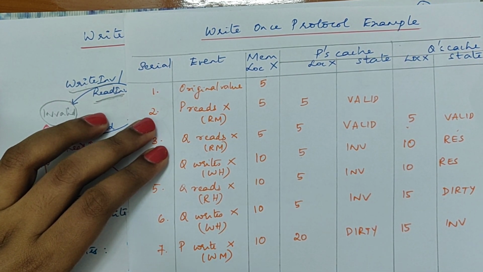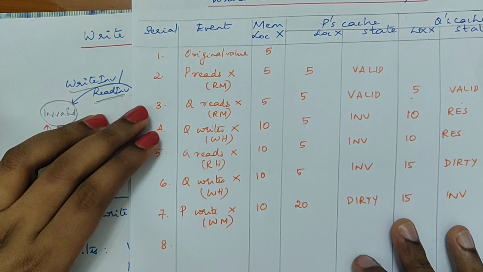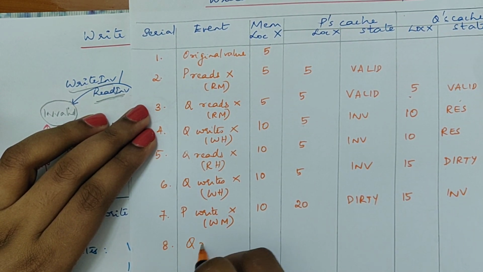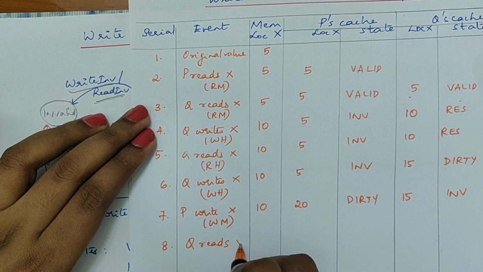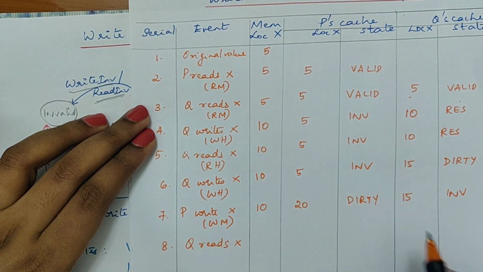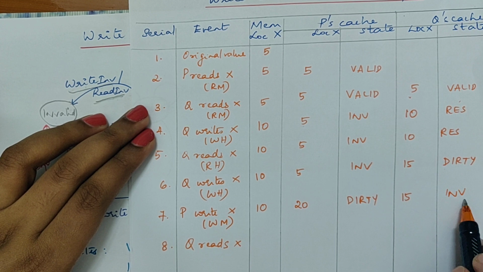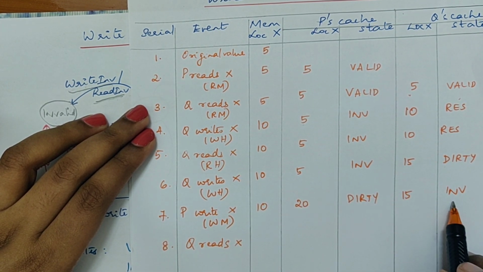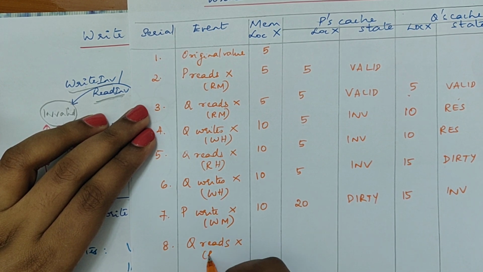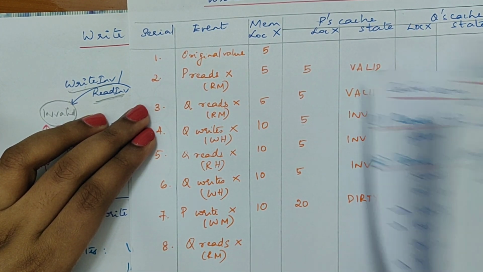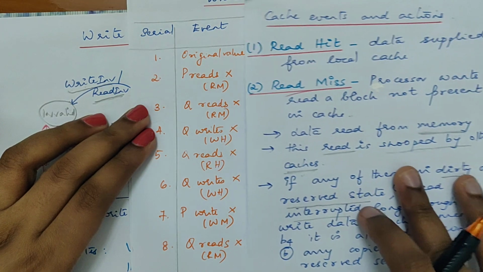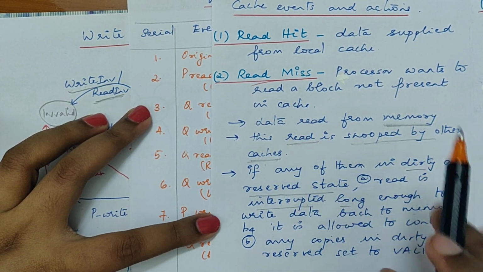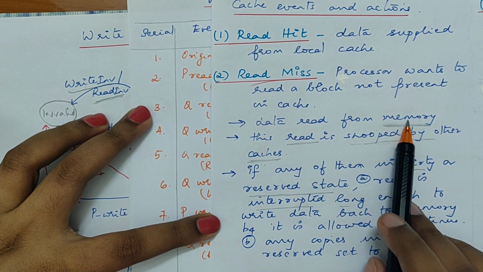Now let's take a last case, where Q wants to read X. Now Q is in invalid state and it wants to read the value of X. So here you can see that this is a read miss. This is the first case which we have seen, read miss. The processor wants to read a block which is not present in cache. So here the data will be read from memory.